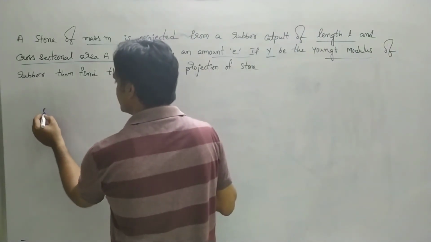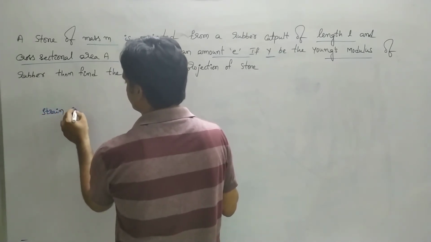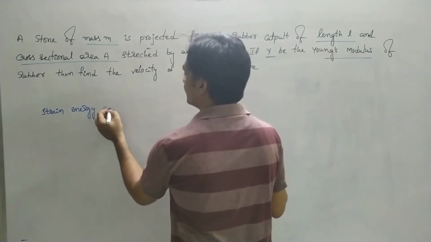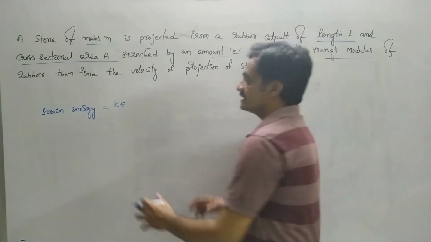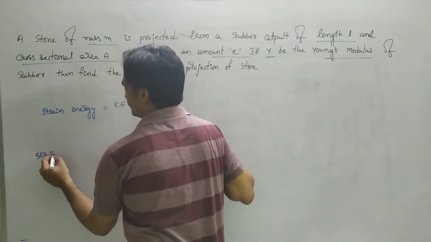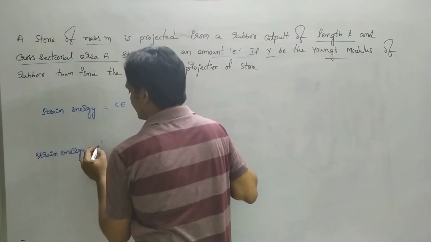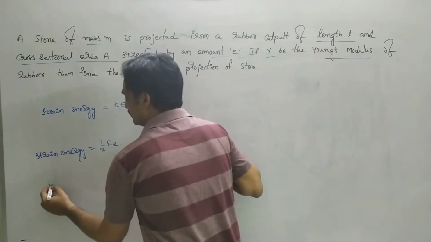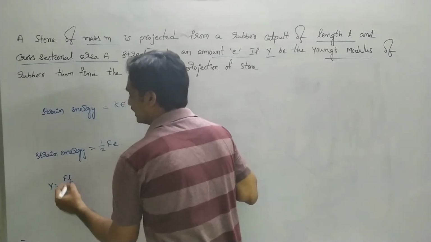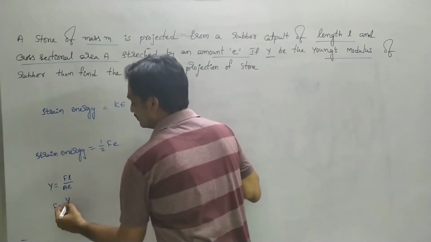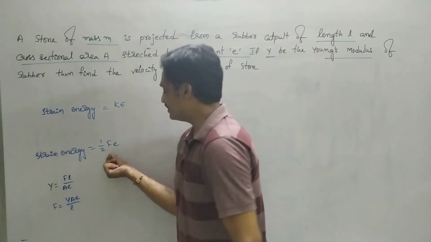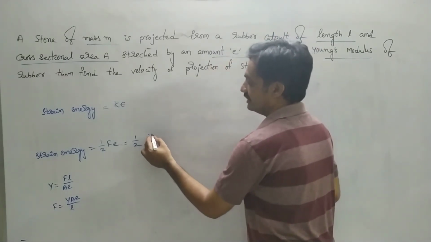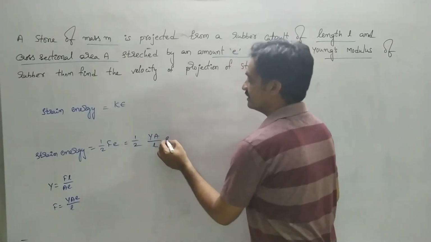Means the strain energy gained by the stone is emitted, or the stone has moved with a kinetic energy, where strain energy is represented as 1 by 2 Fe, where Y is equal to FL by A. From this expression, F is equal to YAE by L. So in the place of F, we can substitute YAE by L. As we substitute, the strain energy can be represented as 1 by 2 YA by L into E, nothing but E square.